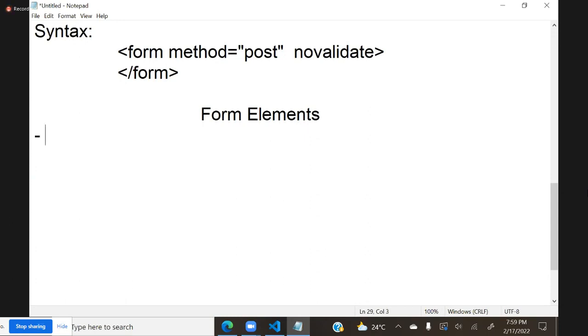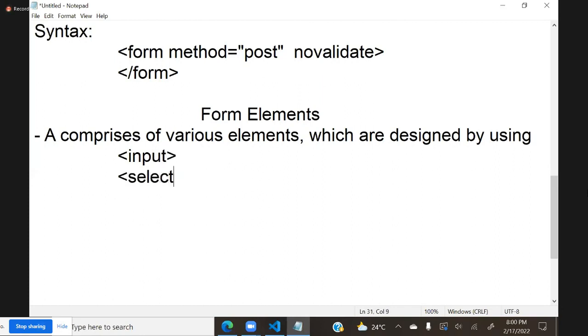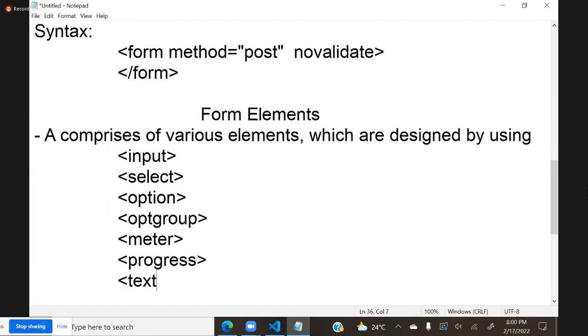Actually, a form comprises various elements, which are designed by using so many tags: input, select, option, opt group, and we have meter, progress, and text area.